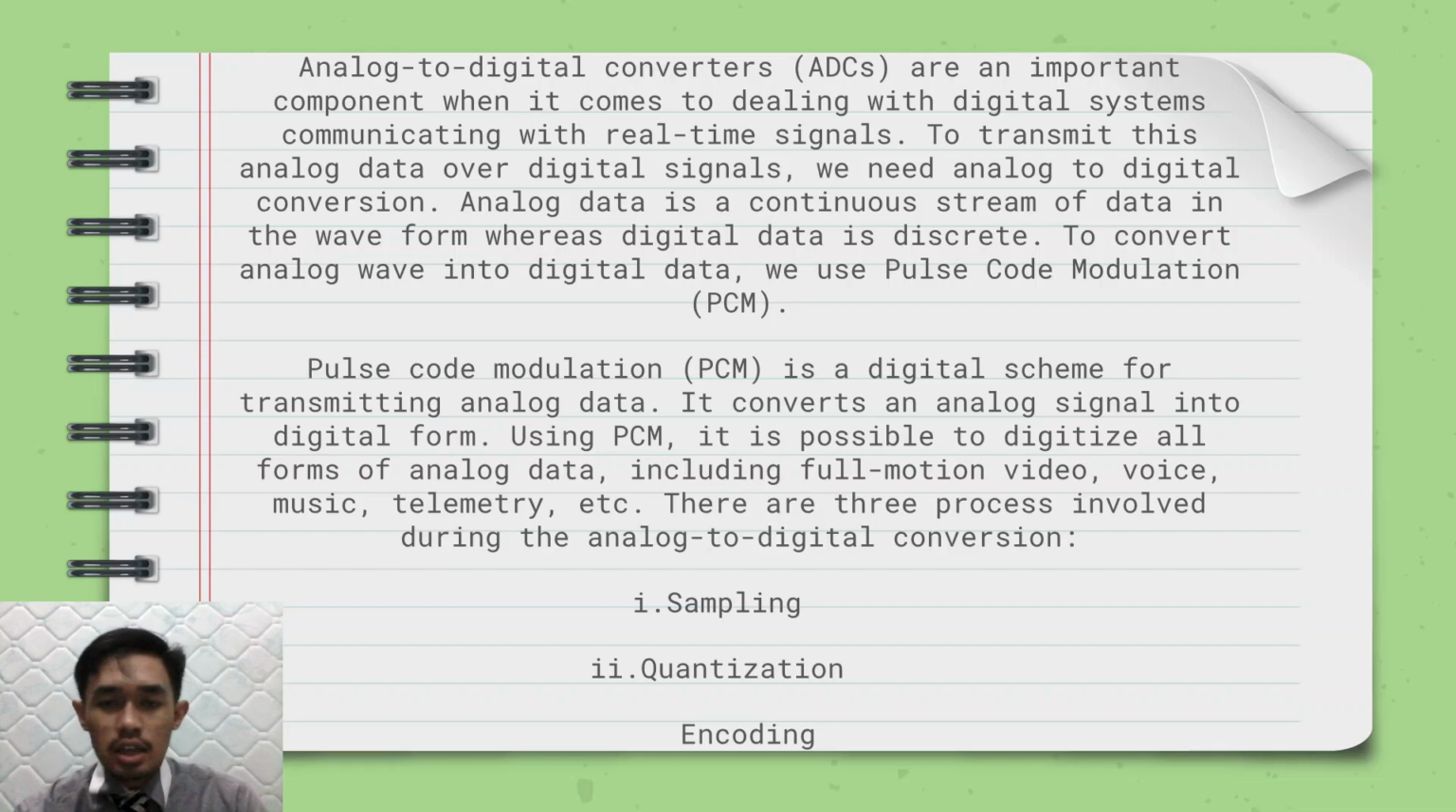Using PCM, it is possible to digitize all forms of analog data, including full motion video, voice, music, telemetry, and more. There are three processes involved in doing the analog to digital conversion, that is sampling, quantization, and encoding.